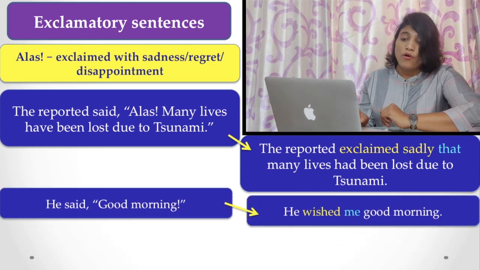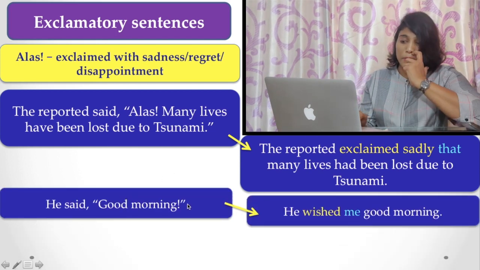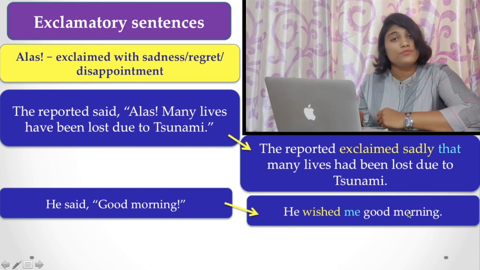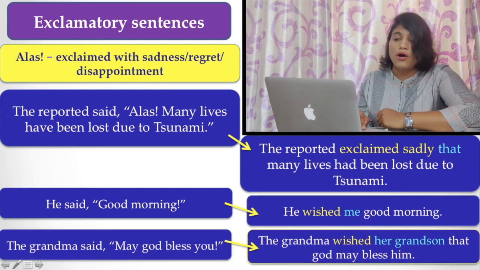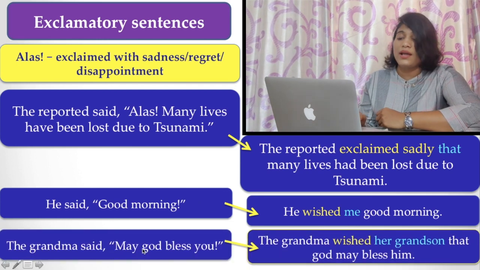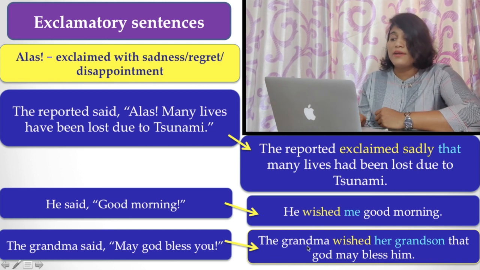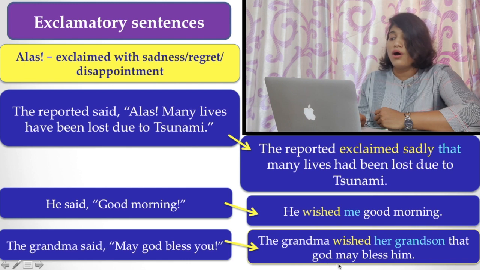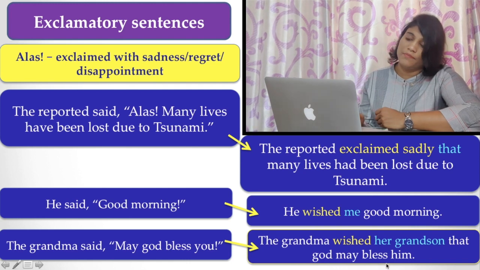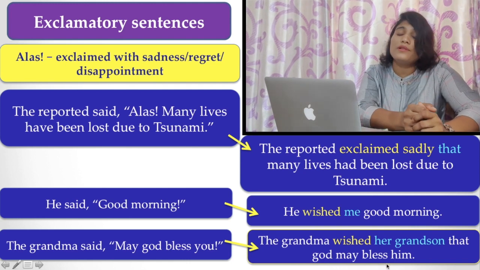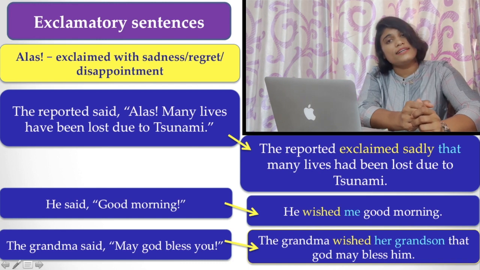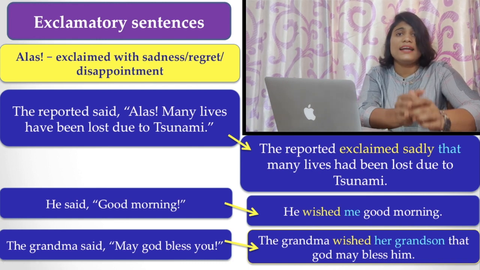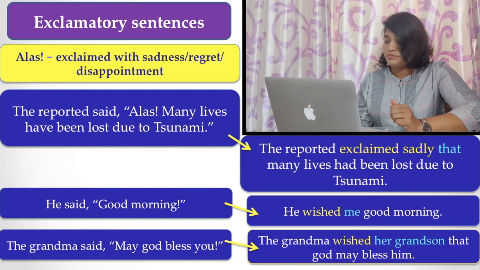Now, more examples. He said, "Good morning." He wished me good morning. Or grandma said, "May God bless you." The grandma wished her grandson that God might bless him. All these are examples of exclamatory sentences. I hope you understand all these things.